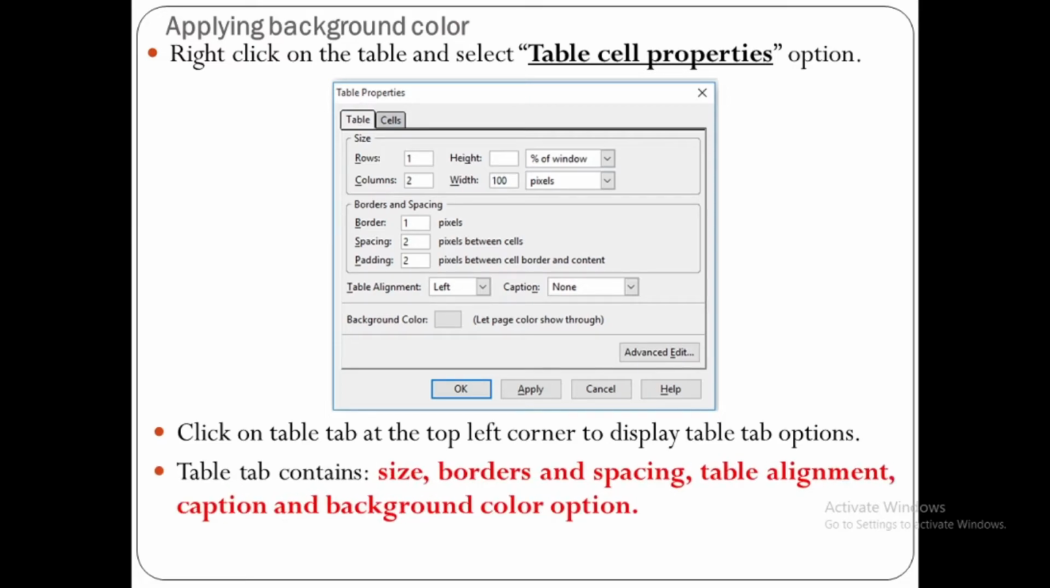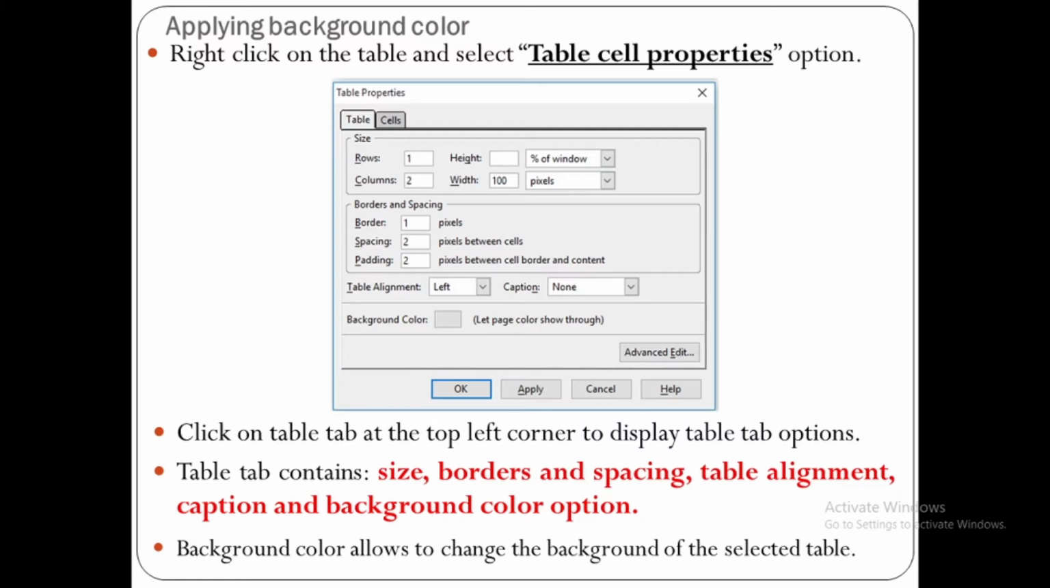The table tab contains size, borders and spacing, table alignment, caption, background color options. So we need to change background color. Background color allows you to change the background color of the selected table. From there you can select color.